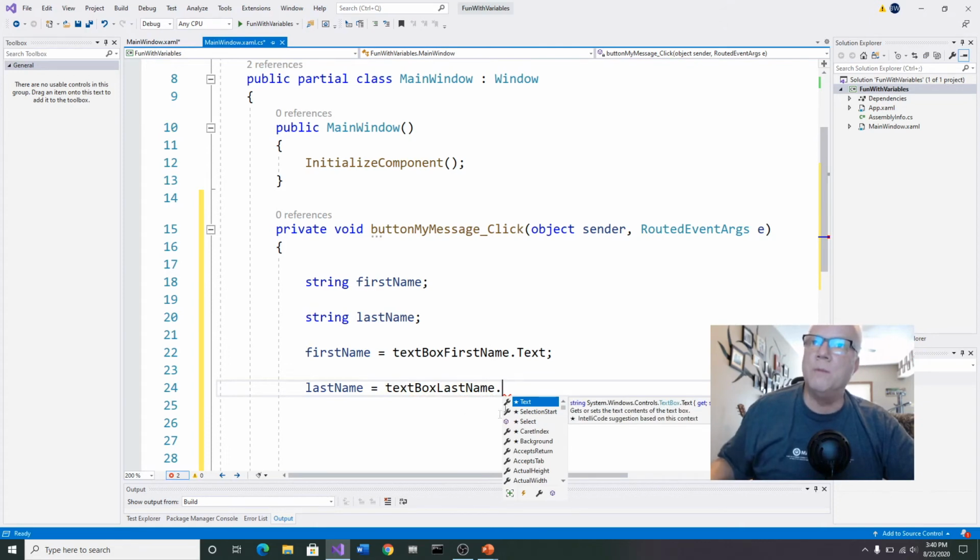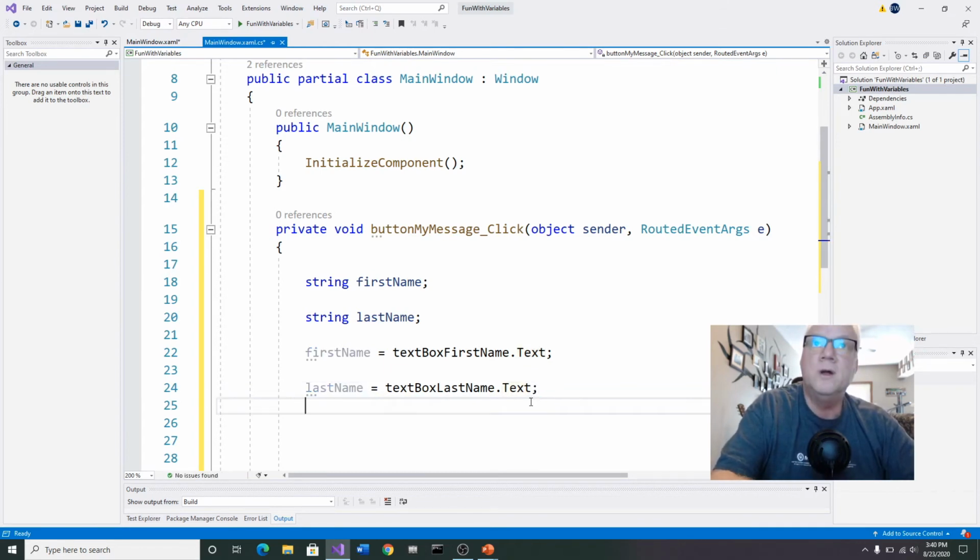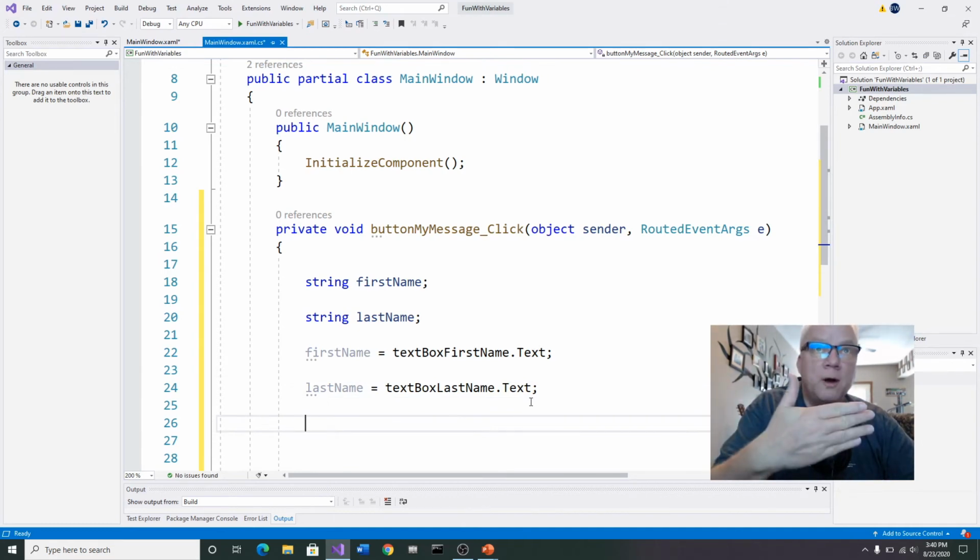And notice it remembers the last time I did this, I put text up here. So I'll just go ahead and click on that. All right. And put in my semicolon. Okay. Now I've put what's in that box into first name, and what's in the box for last name into last name. So now I know that information inside the computer.